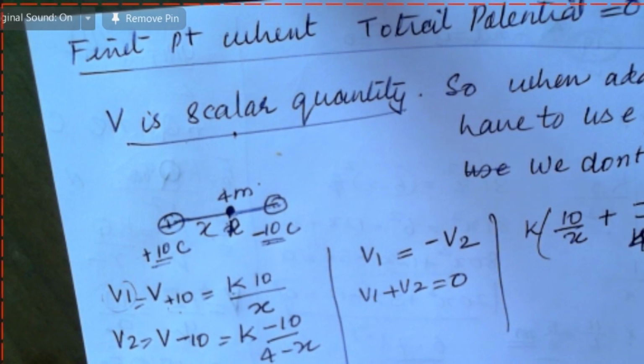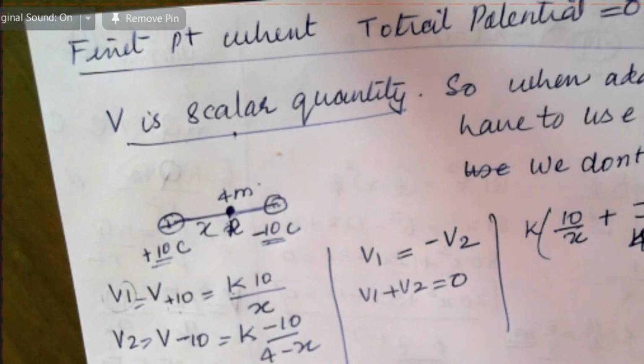Okay, so now let us continue. What we have to learn now is equipotential surfaces.